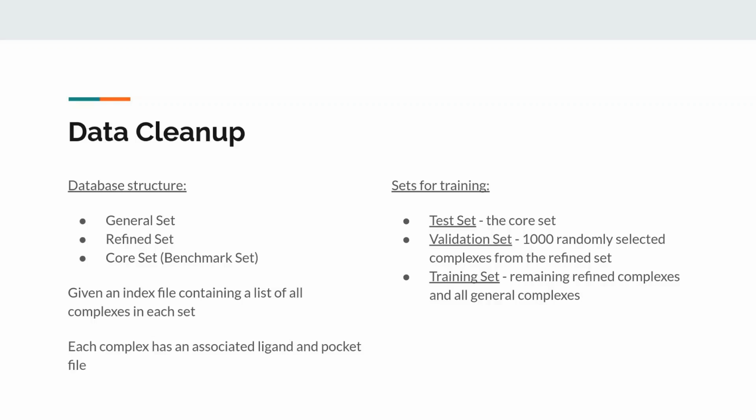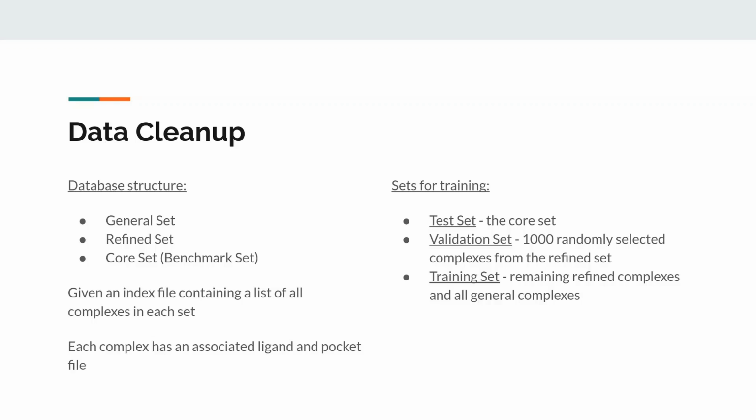and training sets. The test set is simply the core set. The validation set is composed of 1,000 randomly selected complexes from the refined set, and the training set is composed of the remaining complexes from the refined set and all the complexes within the general set. There should also be no overlap between these three sets.